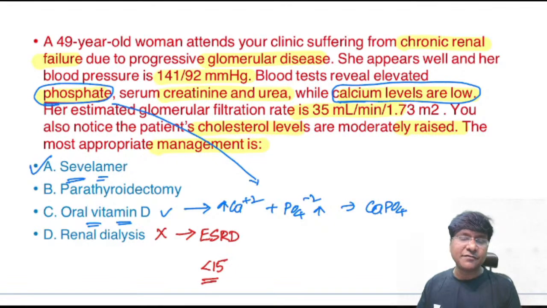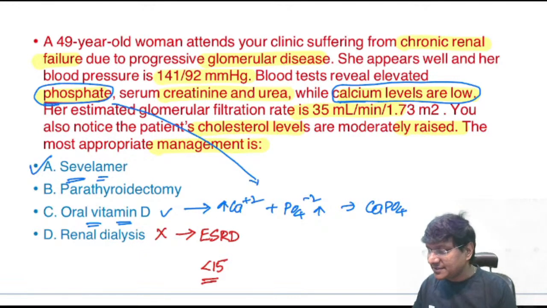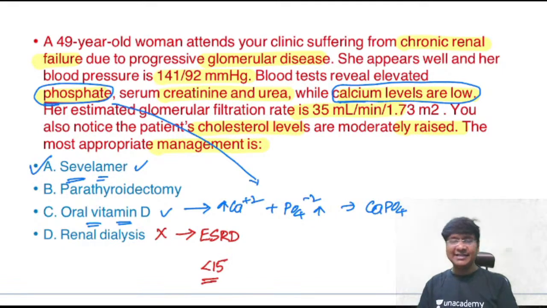If you don't reduce that phosphate and if you keep on giving calcium, the calcium will get utilized in the formation of calcium phosphate. So whatever calcium you give, the ionic calcium levels keep on decreasing. So what is the thing that you have to do here? Sevelamer hydrochloride. So the answer is A in this patient.